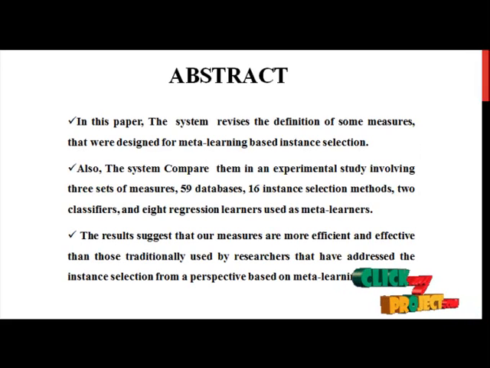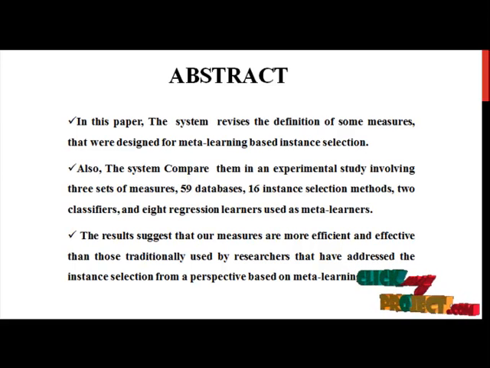In recent years, some authors have approached the instance selection problem from a meta-learning perspective. In their work, they try to find a relationship between the performance of some methods from this field and the values of some data complexity measures, with the aim of determining the best performing methods given a dataset, using only the values of the measures computed on this data. Nevertheless, most of the data complexity measures existing in the literature were not conceived for this purpose, and the feasibility of their use in this field is yet to be determined.